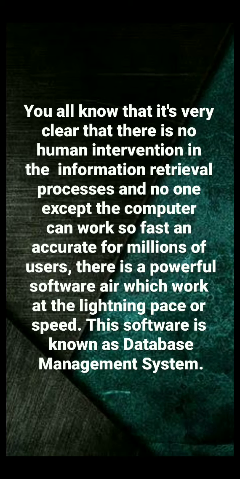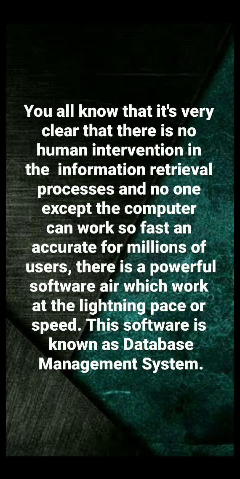How does a computer manage to remember so much data and display it in the correct format? It is very clear that there is no human intervention in the information retrieval process, and no one except the computer can work so fast and accurately for millions of users.